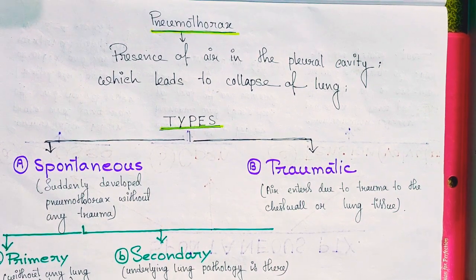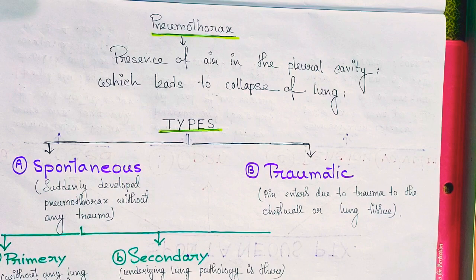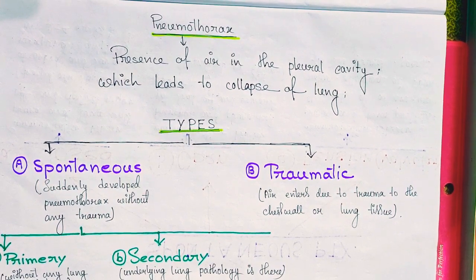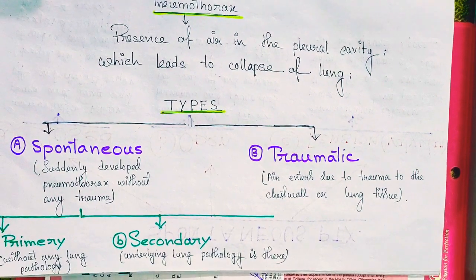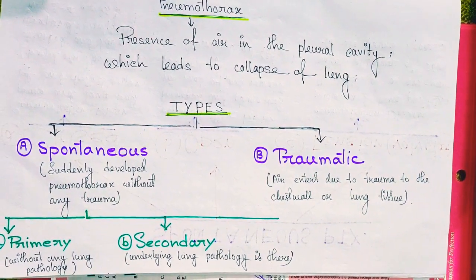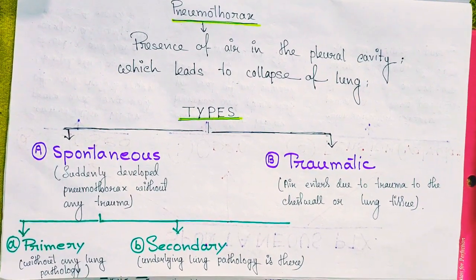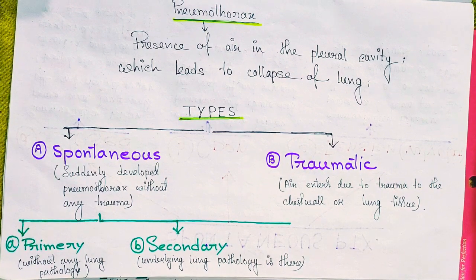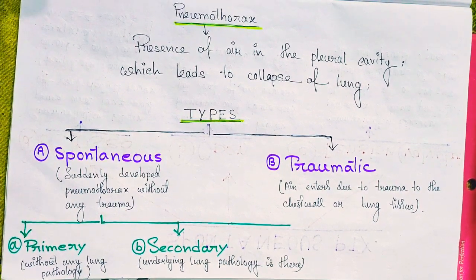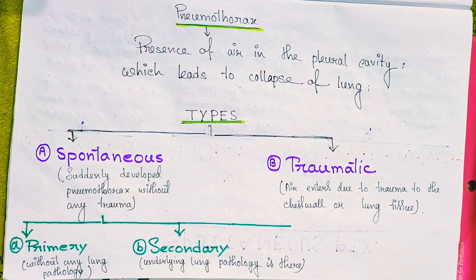In spontaneous pneumothorax, pneumothorax suddenly develops without any trauma. But traumatic pneumothorax is due to trauma to the chest wall or lung tissue. So again, spontaneous pneumothorax is divided into two types: primary spontaneous pneumothorax and secondary spontaneous pneumothorax. And primary spontaneous pneumothorax mostly happens in young males less than 30 years, teen, tall, who used to smoke.